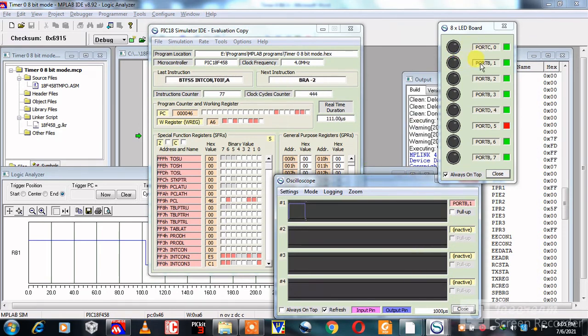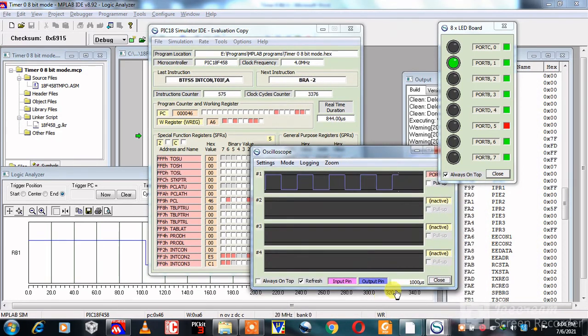We can see here the RB1 pin output, now it is high, then low. Here this is the duty cycle of the square wave. The on period and off period of this square wave are equal, which means the duty cycle is 50%.